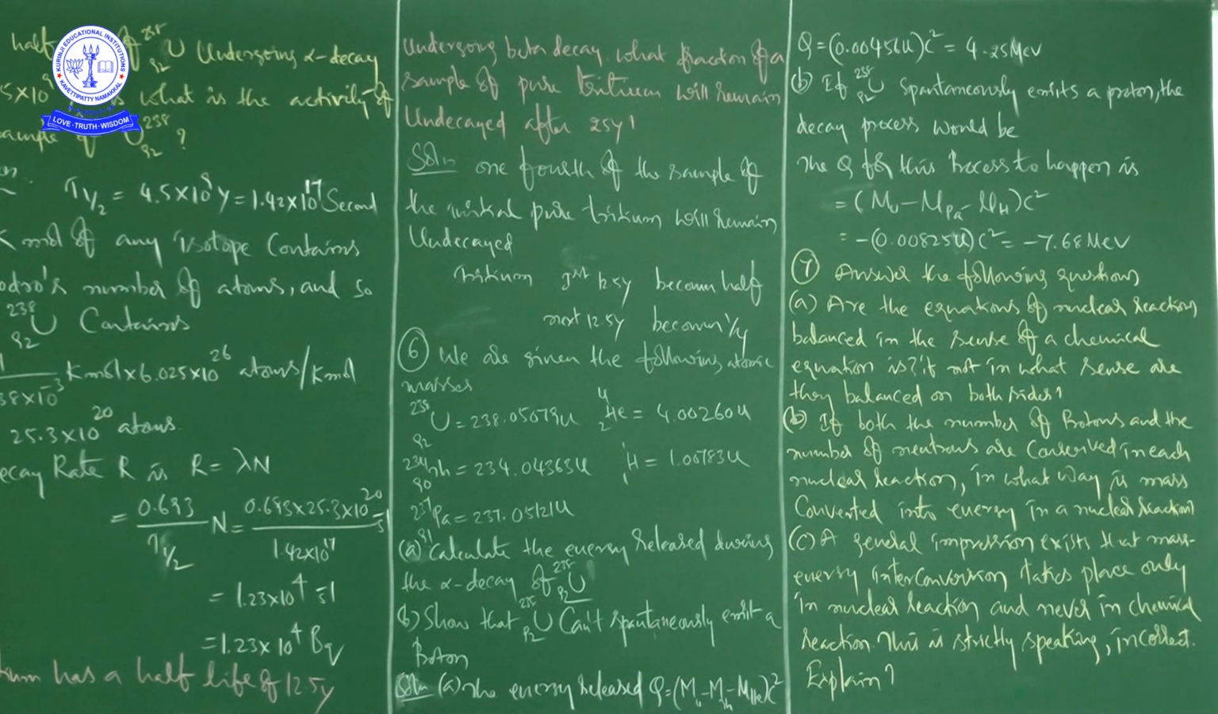In question A, what he is asking is, we know how to balance a chemical reaction, and we are also balancing nuclear reactions. So what is the difference? In the sense of a chemical reaction, can we balance the nuclear reactions? If not, in what sense are they balanced on both sides? Listen carefully. A chemical equation is balanced in the sense that the number of atoms of each element is the same on both sides of the equation.